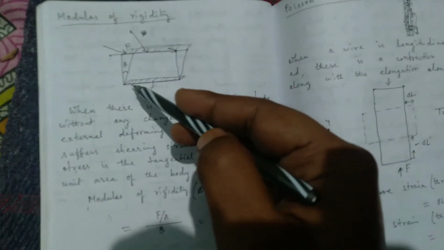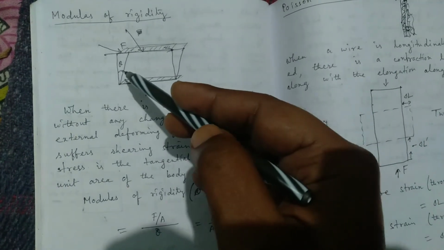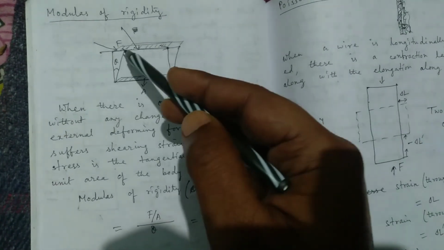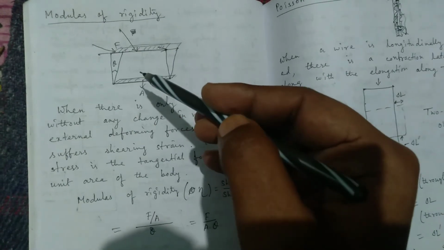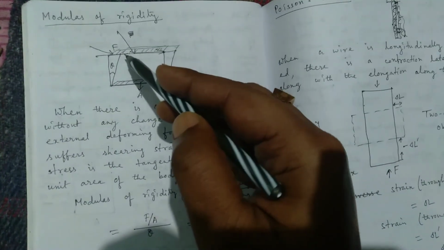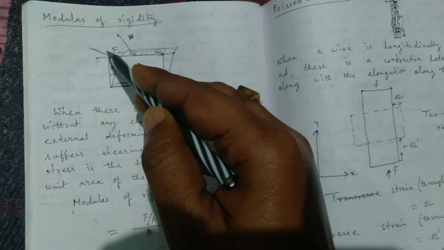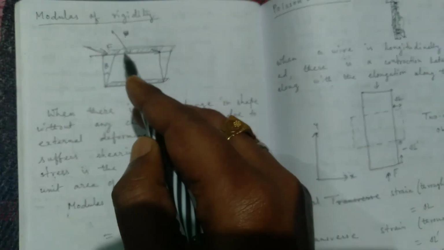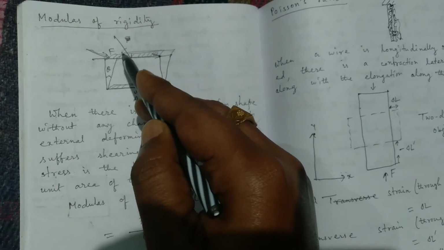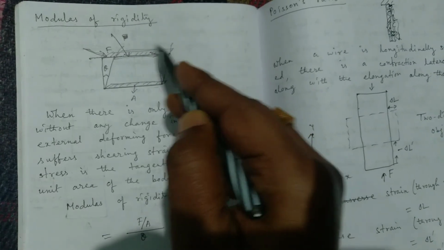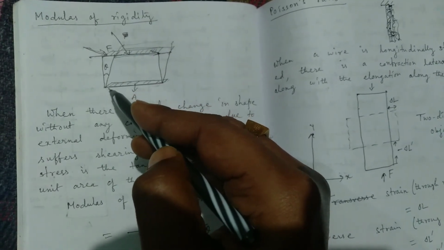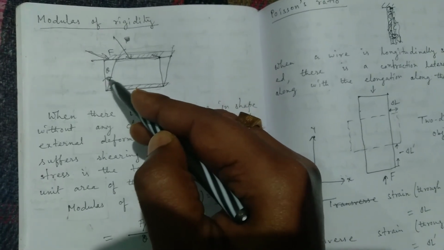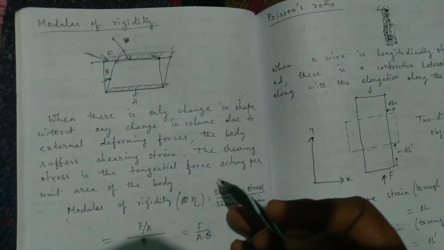If we take a three-dimensional figure whose ground area is A and upper surface area is A, like a book, and apply a force F tangentially on the upper surface, the upper surface will be displaced to a new place, making an angle theta with the ground surface.